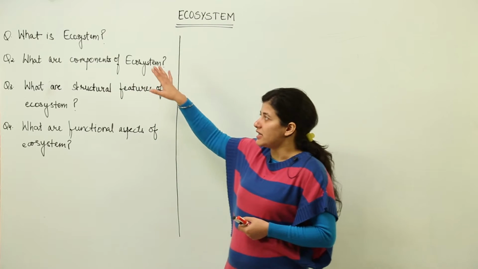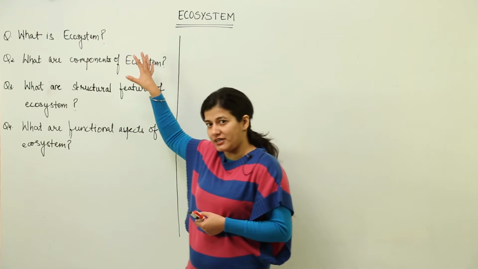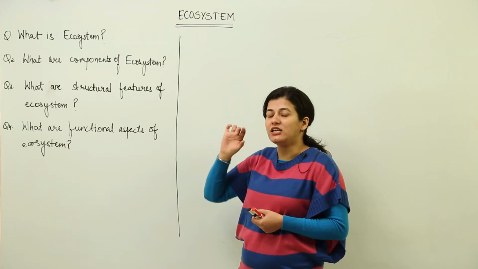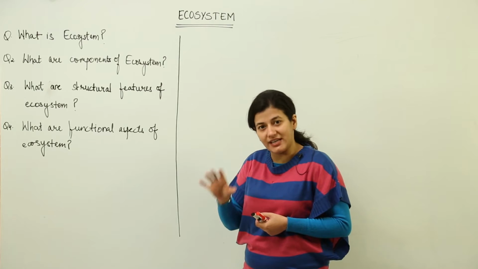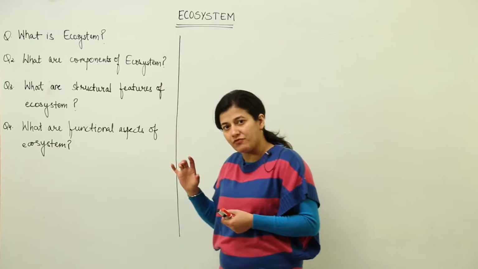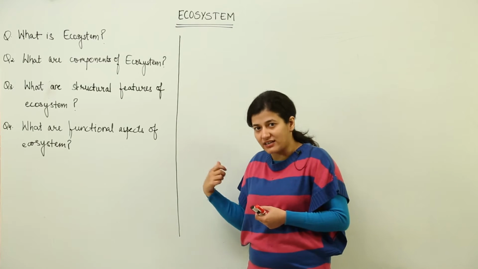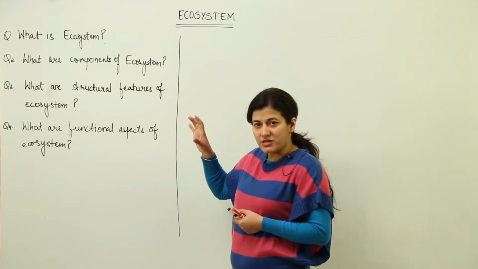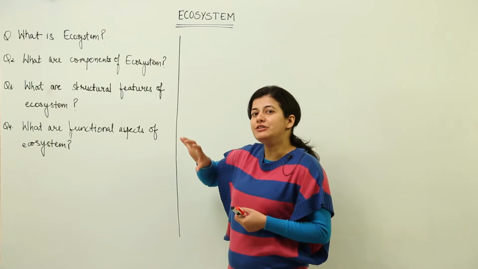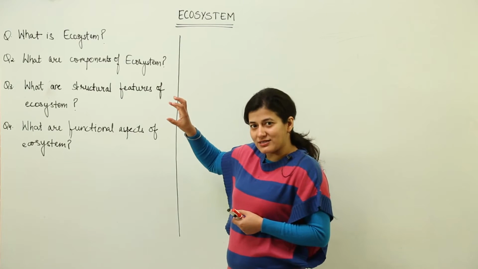So when I say that ecosystem is to be defined as a unit which is studied under ecology, I say that ecosystem is a self-sustaining landscape. If you remember, what was a landscape? Landscape was a region which contained many ecosystems which were interacting amongst themselves. When I talk about ecosystem, it is basically the interactions which are occurring. So basically we deal with ecosystem.